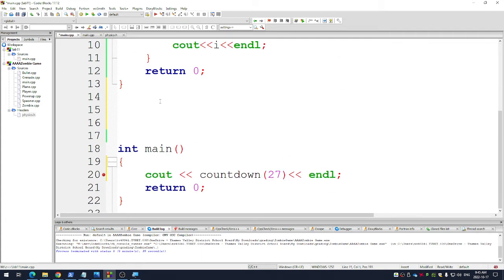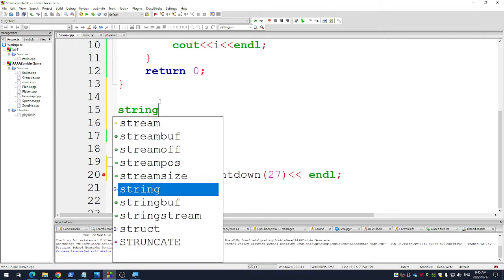Let me make one more code. This code is going to take in a name and write it backwards. So, should I make it an int, a float, or a string? What do you guys think? It's going to take in somebody's name and print it backwards.